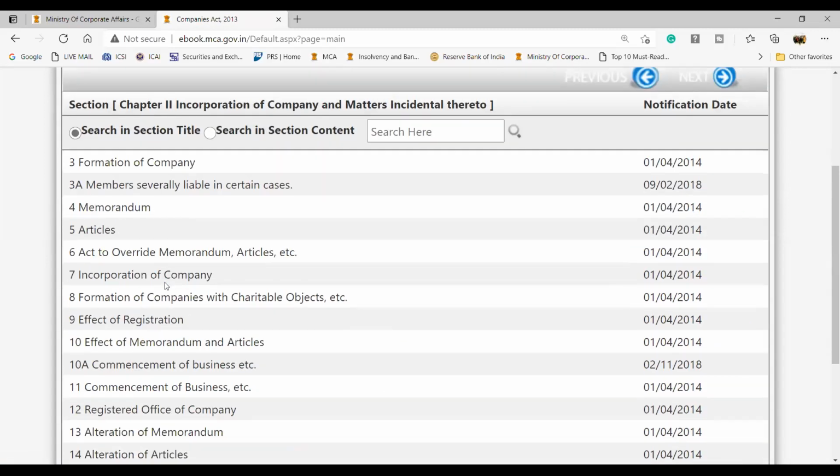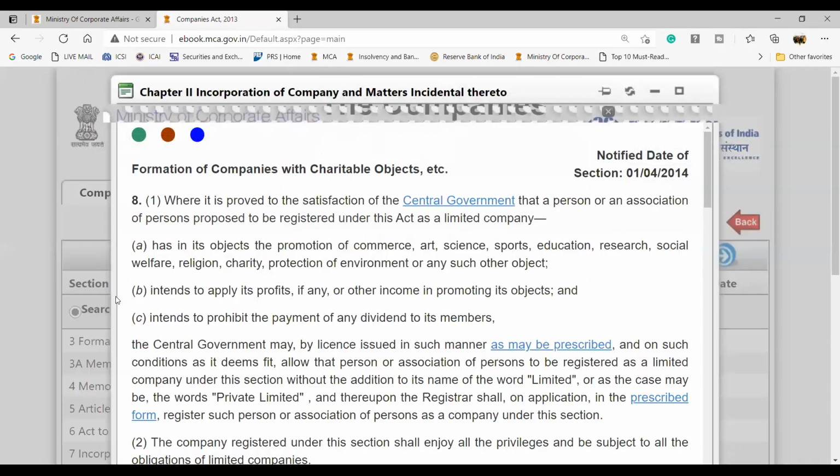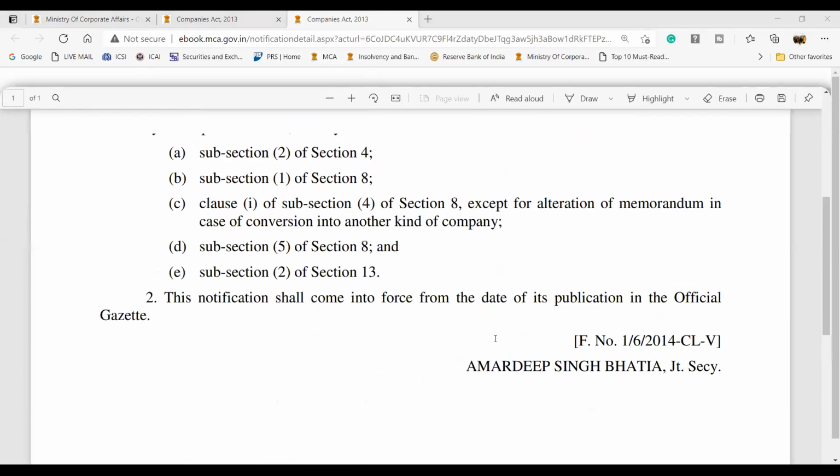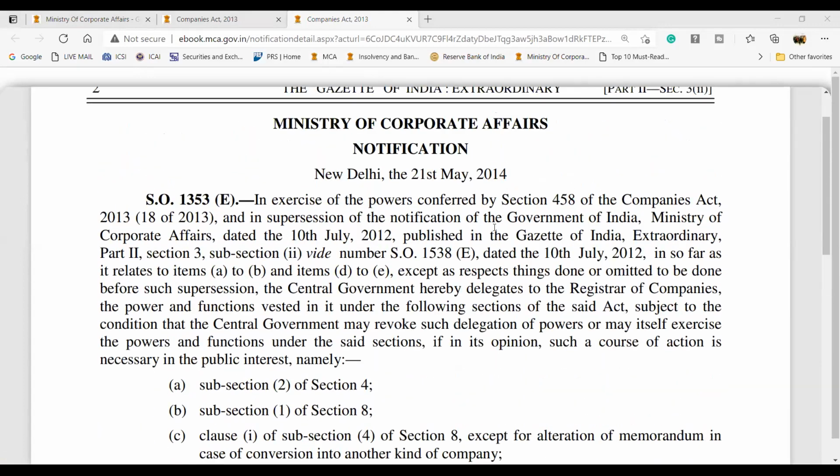So I'll tell you one thing. Just go and open section 8 here and click on this central government. A new dialog box will open and this is the notification. What it says is that in exercise of the power conferred by section 458 of the Companies Act, and in supersession of the notification by the Government of India, Ministry of Corporate Affairs, and so on, the central government hereby delegates the power to the registrar of companies.